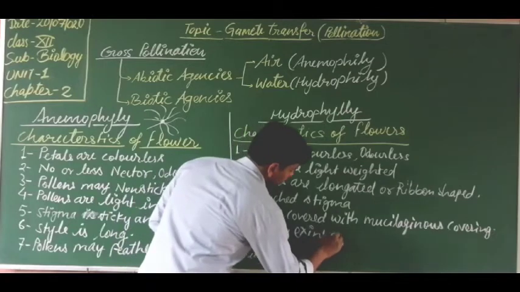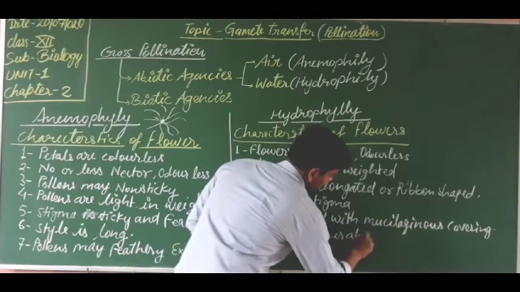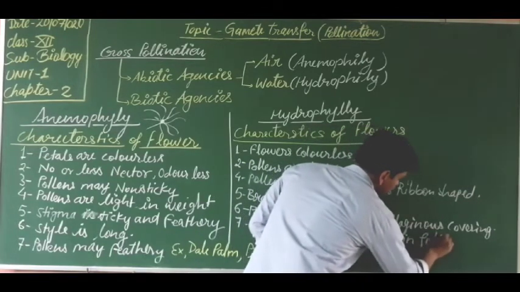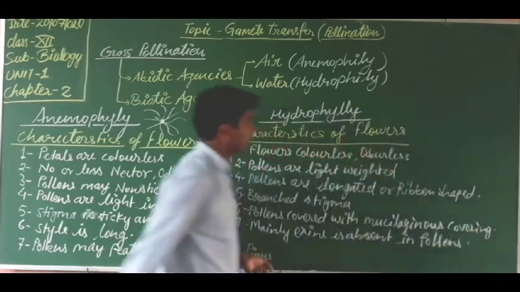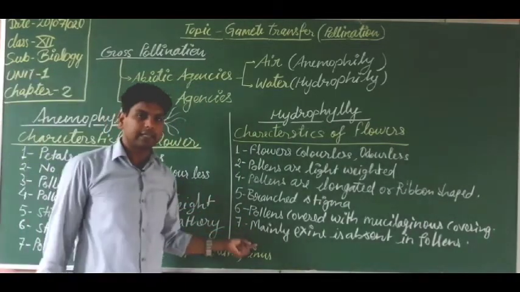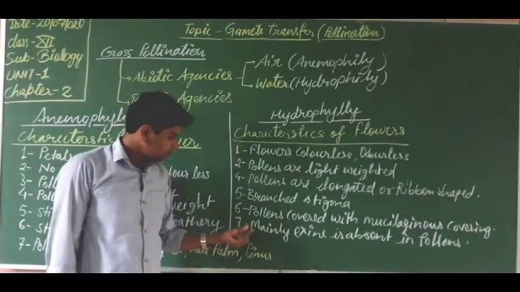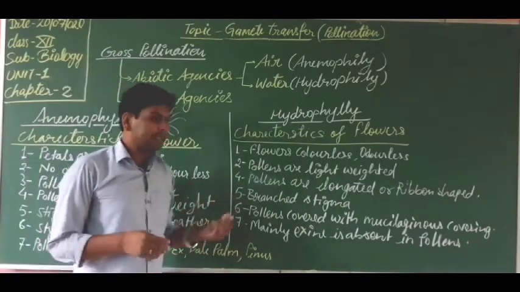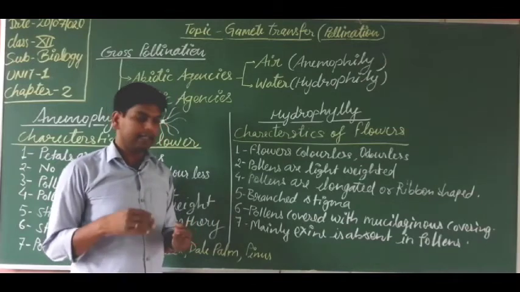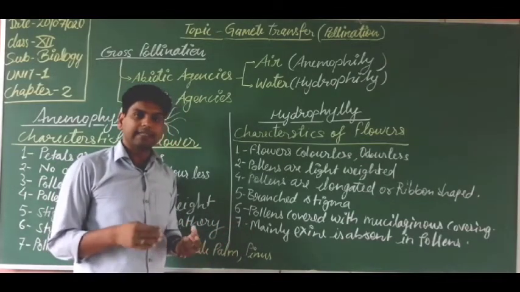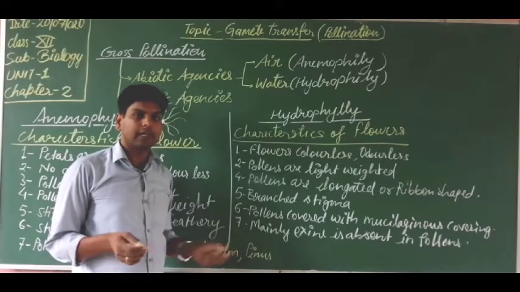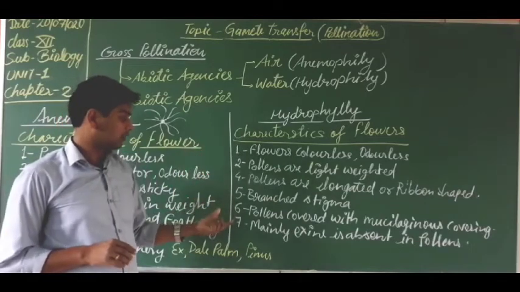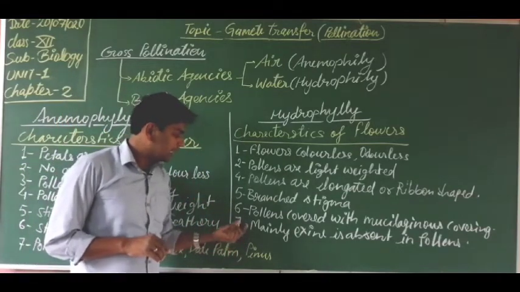Mainly, exine is absent in pollens. Pollens do not have the exine. Why? Exine has the germ pore, and the germ pore can absorb water, so they need not suffer more, and the pollen also does not desiccate because it remains inside the water. That is why the sporopollenin substance which forms the exine is not required. Next, only intine is required.